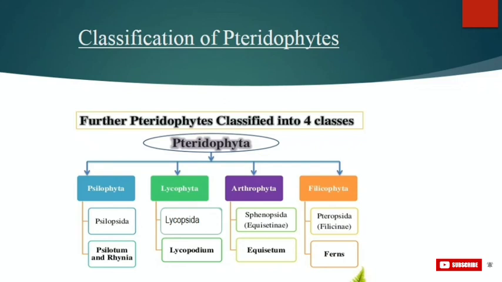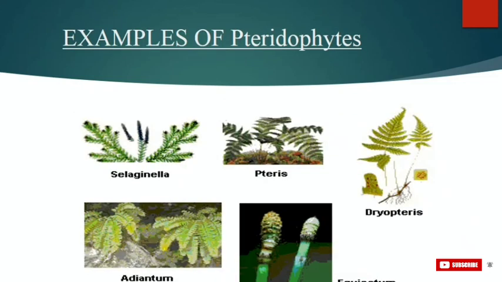Example of which is Lycopodium, or even Selaginella species belong to this class. Then Sphenopsida, example of which is Equisetum, and the 4th class is Pteropsida, example of it is ferns.